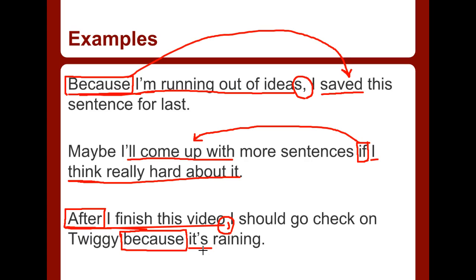See how that works? Because both of these are modifying the verb should go, or should go check on. We'll put it all the way out there. It's another kind of verb phrase thing. So this is modifying that verb, and this is modifying that verb. And that is how adverb clauses work. Great. See you in the next video.